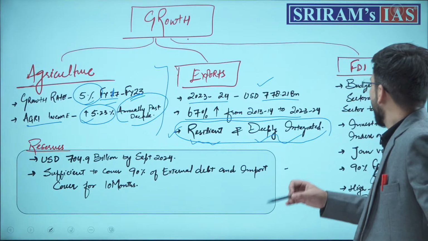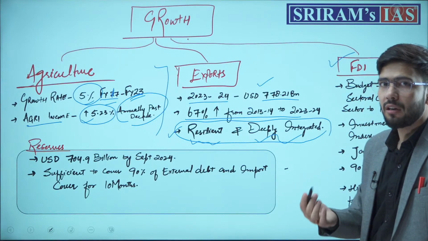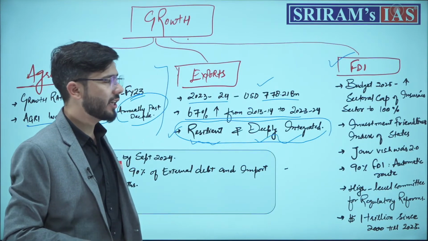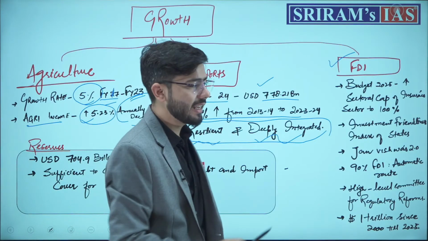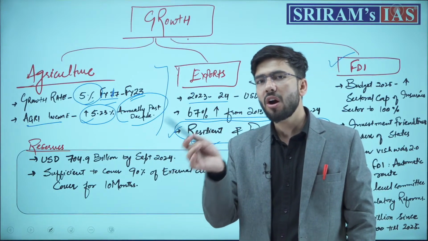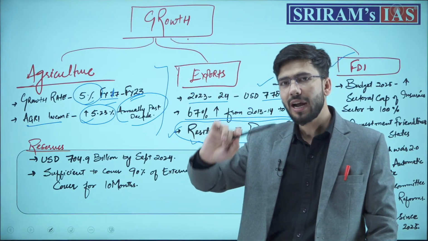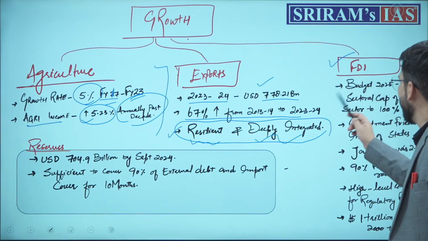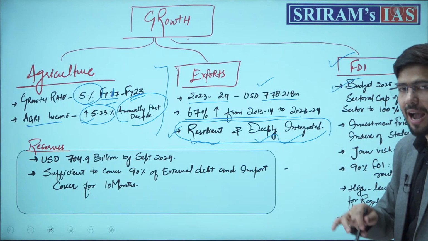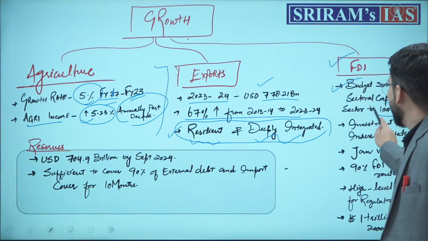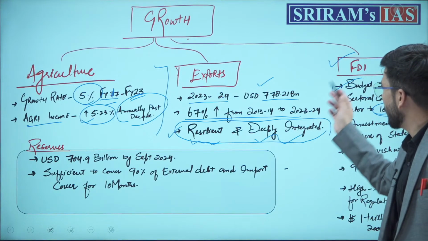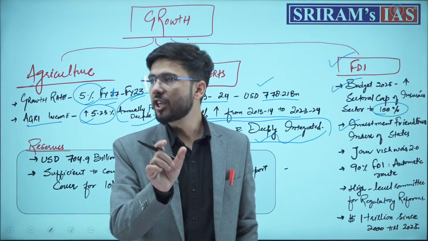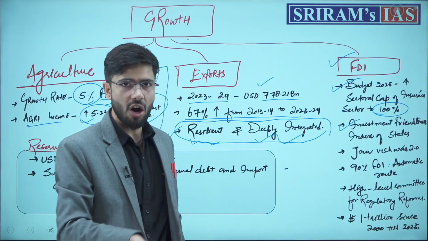into the global economy. One more thing, India's FDI, foreign direct investment. Remember in Budget 2025, FDI in the insurance sector has been increased from the 74% cap. The cap has been removed, and now the insurance sector under the automatic route comes to 100%. The sectoral cap on the insurance sector has been removed, and 100% FDI in the insurance sector has been allowed in the 2025 budget.